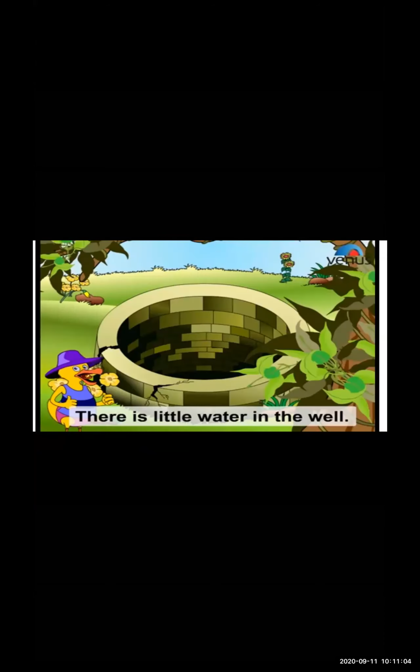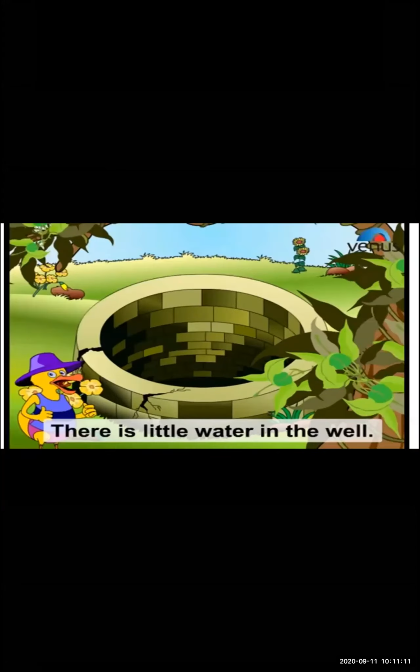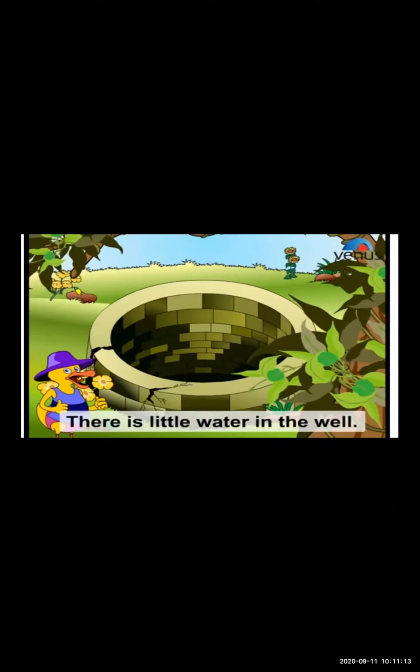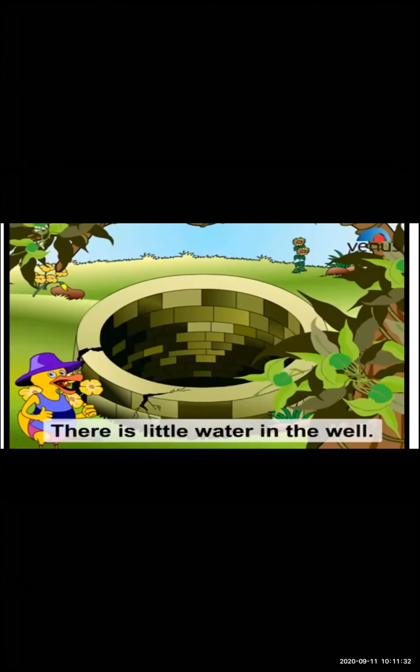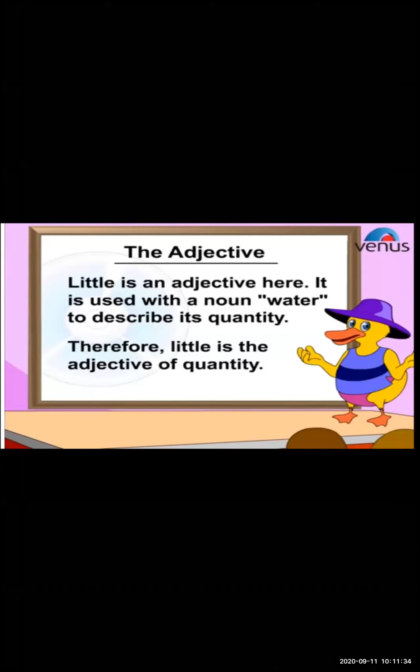Let us see the second example. There is little water in the well. Now I'm talking about the water. I finished talking with the word milk, but when I'm talking about the water, I have used the word little. A lot of, little, some, these all are the quantitative words. So when I'm talking about the water, the word little is the adjective here.